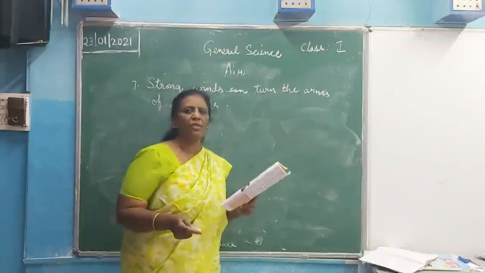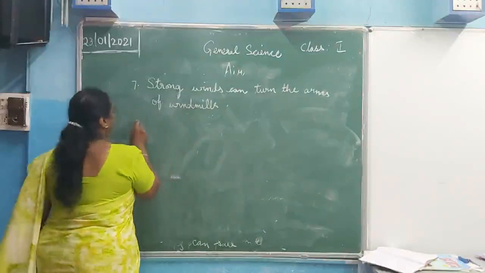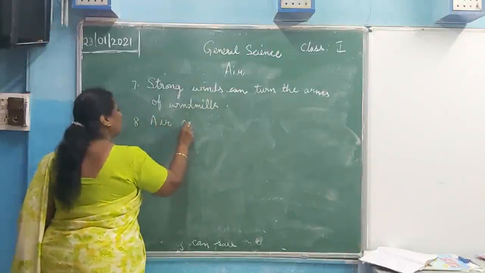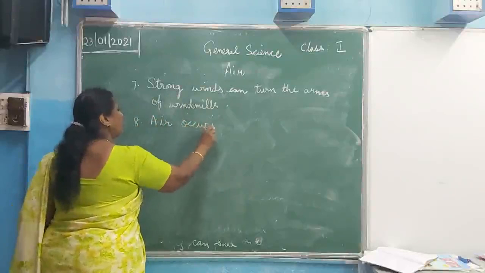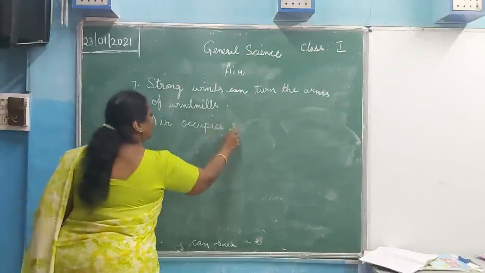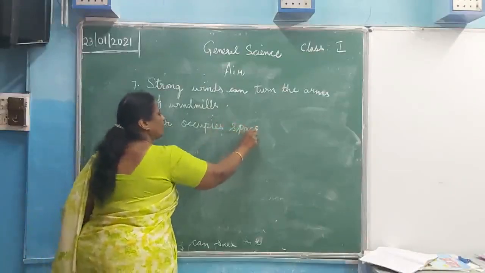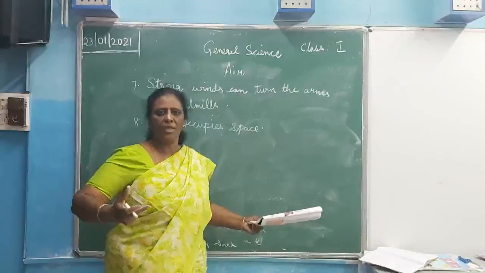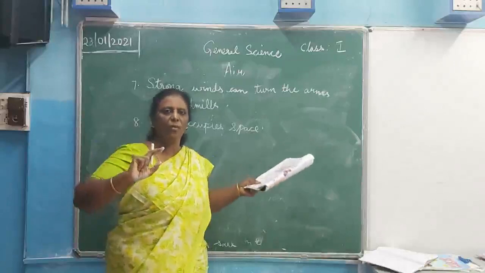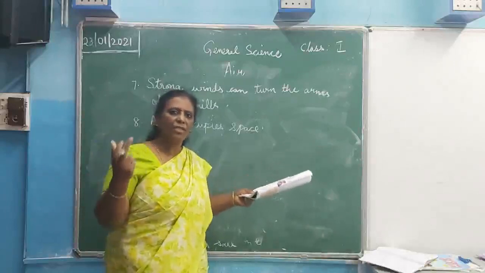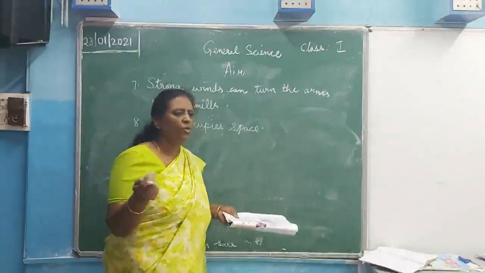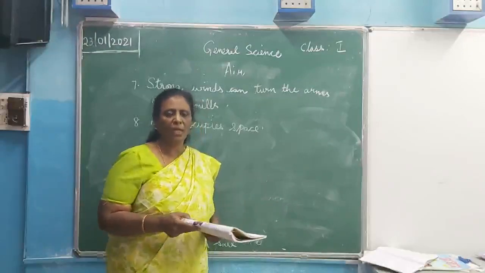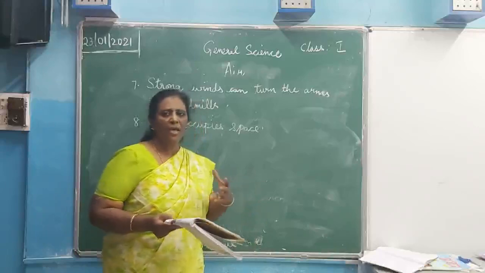The next point is that air occupies space. There is nothing here, isn't it? There's space all around us. So air is everywhere. That is occupying space. I can show you an example, an activity of how it is occupying space.